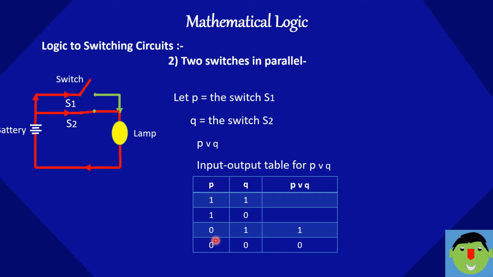When any of these switches is on, the circuit is completed and the lamp will glow. So 0 1 1 1, 0 1, or when both are on, the lamp will be on. Here we have to remember that negation can be denoted by S dash.